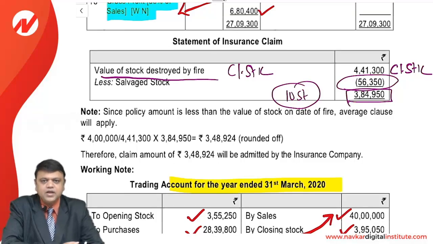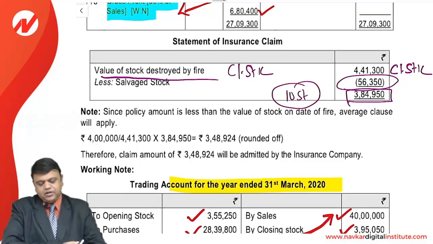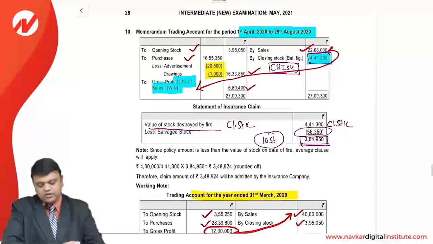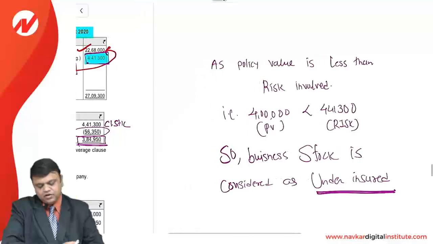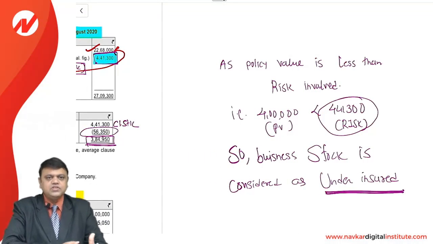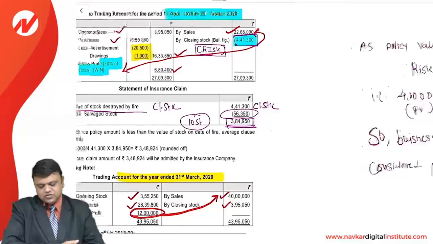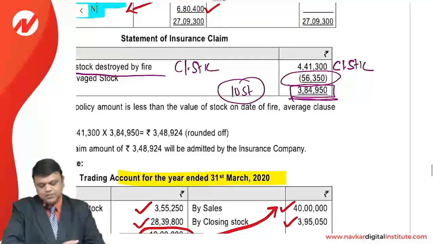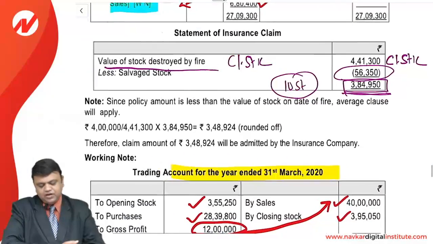384950. Be careful, many students commit a mistake to compare this loss with the policy value, but no friends, you need to compare the risk with the policy value. Be careful, here it is a risk of 441300, which has all the potential to get damaged, so it should be compared with the policy value, and if you compare the same, we find it underinsured.